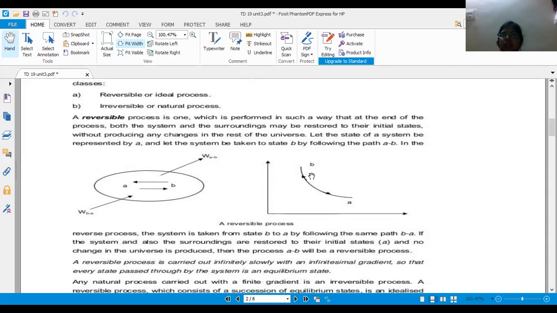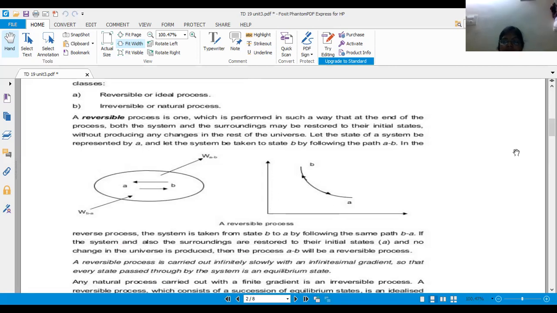There are so many losses when you are running the engine. Because of these losses, our efficiency is less than 100%. That is why the irreversible process is the actual process, and the reversible process is the ideal process. In the ideal process we will not get any losses, and it will give 100% efficiency.